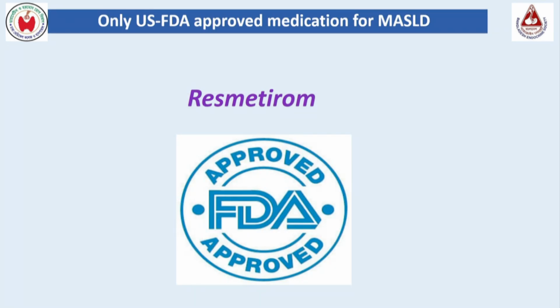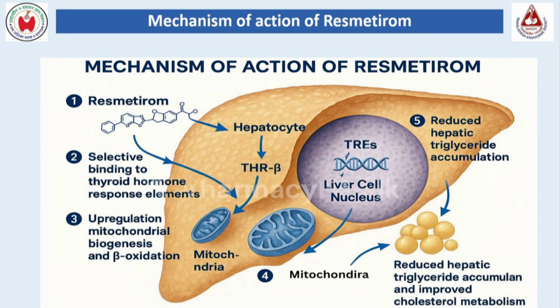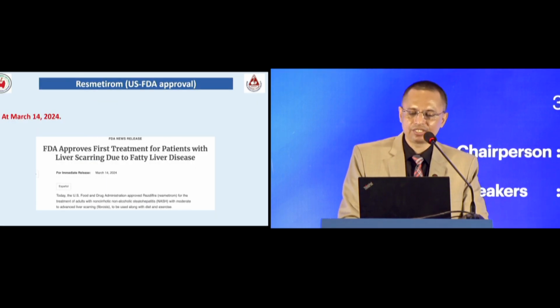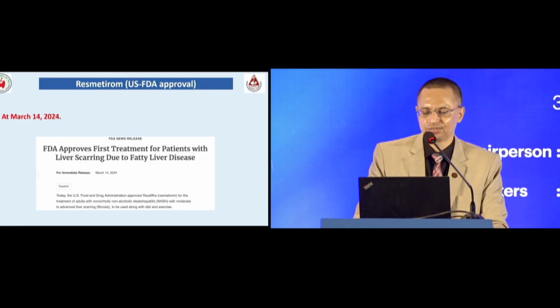Only one medication has US FDA approval for the treatment of MASLD, that is resmetirom. It is a thyroid hormone receptor beta agonist that binds with its receptor in the liver, and by increasing oxidation at the mitochondria, it reduces hepatic triglyceride accumulation and improves metabolic dysfunction associated steatotic liver disease. It got US FDA approval in 2024.